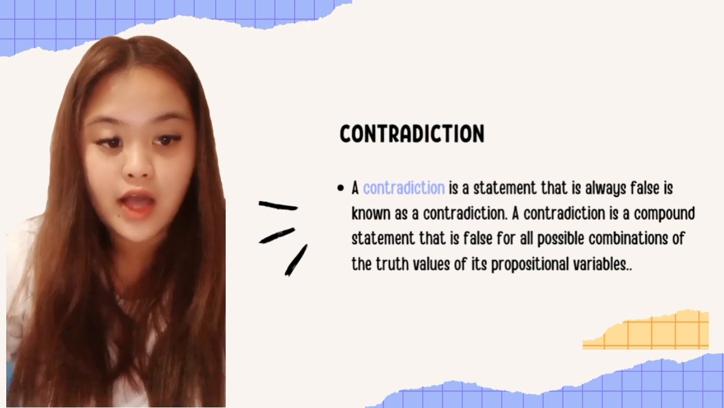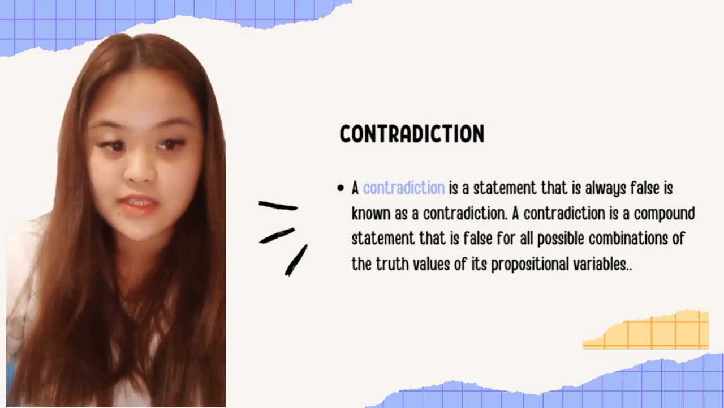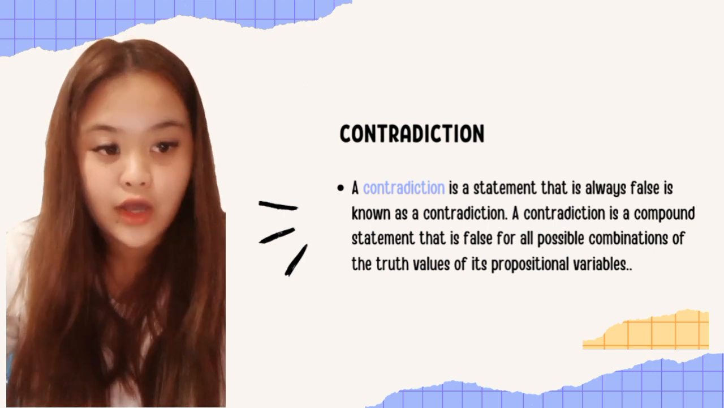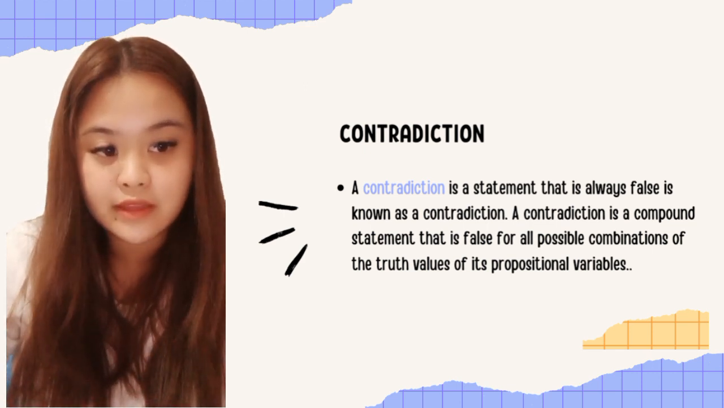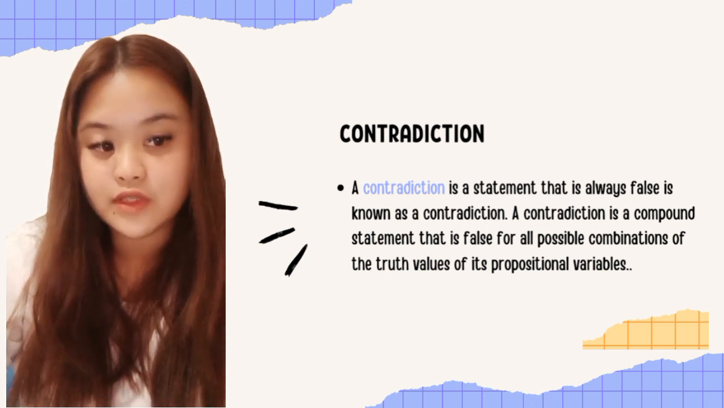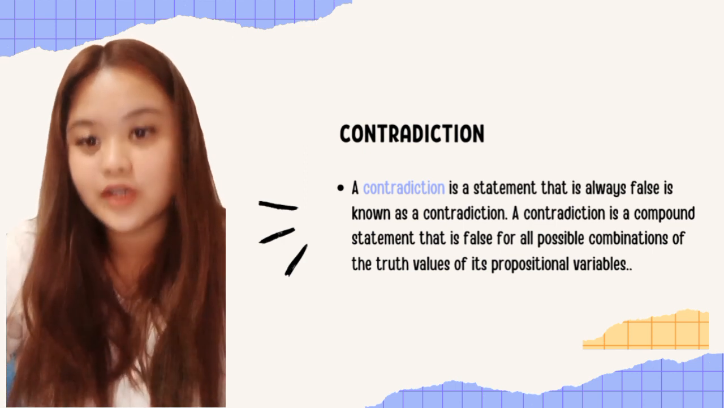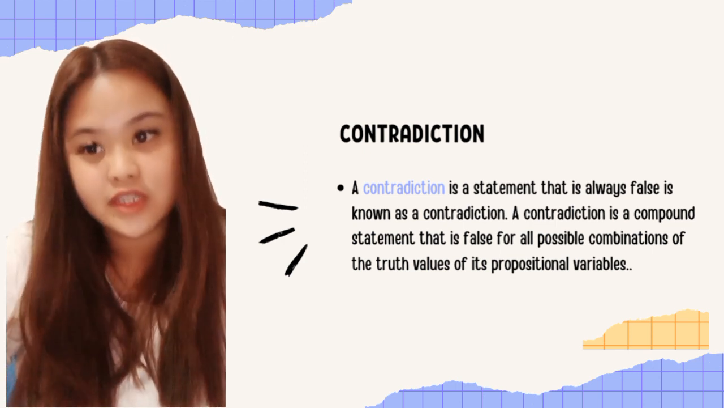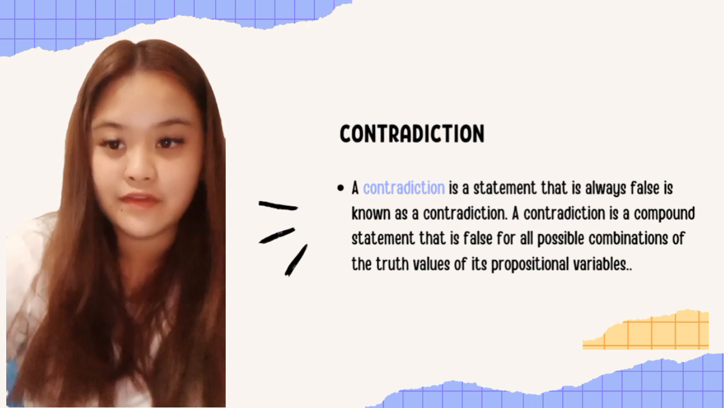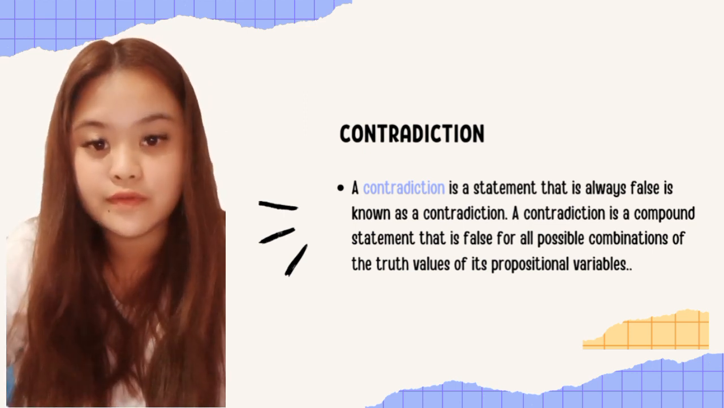Contradiction. A contradiction is a statement that is always false is known as a contradiction. A contradiction is a compound statement that is false for all possible combinations of the truth values of its propositional variables. The contradiction is the proposition that is always false and has a letter F in every row. And also, from the word itself, contra.